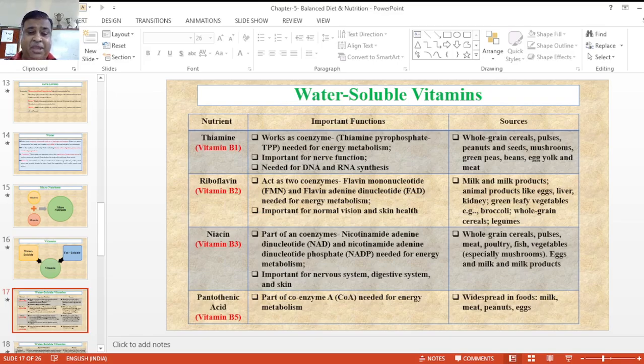Next is vitamin B3, that is called niacin. Chemical name is niacin. Basically it is part of the coenzymes nicotinamide adenine dinucleotide and nicotinamide adenine dinucleotide phosphate, needed by our body for metabolism. It is important for the nervous system, digestive system, and especially for the skin. What are the sources? Whole grains, pulses, meats, poultry, fish, vegetables, eggs, and milk products.